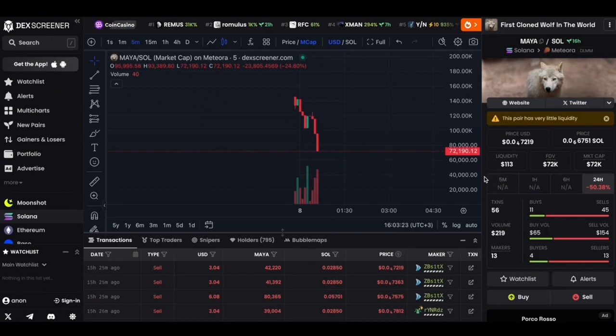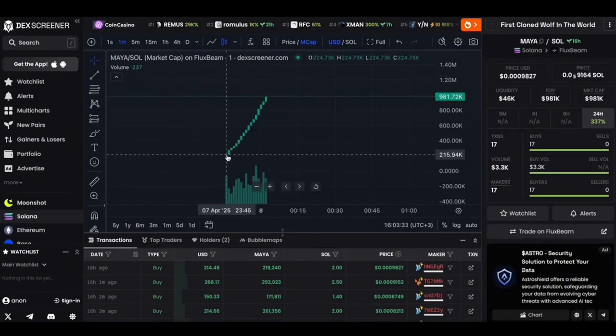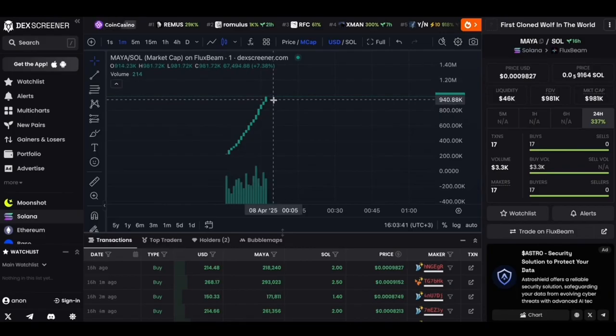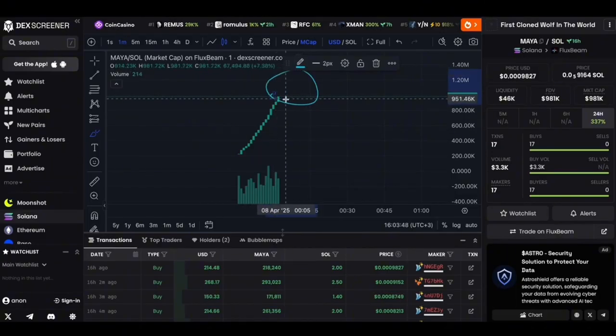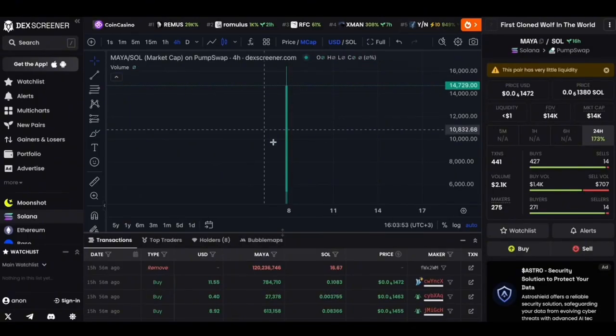And something similar is happening again, but now with this coin. Here we can see that the coin is showing continuous growth. And sooner or later, we will see exactly the same scenario here. As soon as this coin reaches a critical capitalization level, I believe the coin will also start to decline. We have already experienced exactly the same situation here. Right here, we can see that liquidity was extracted from the pool. I'll explain how it works.